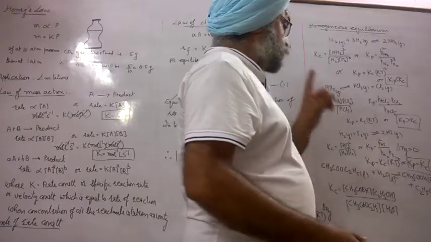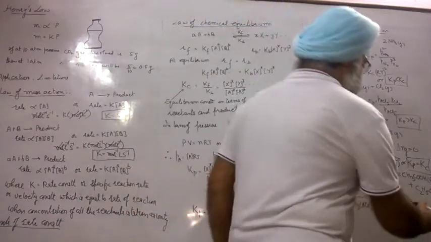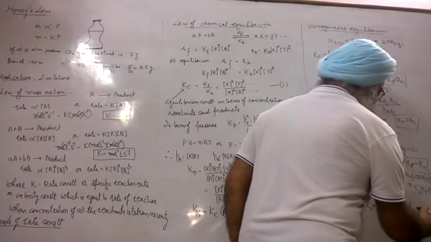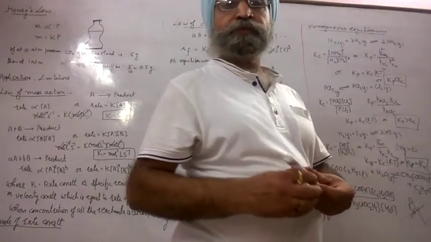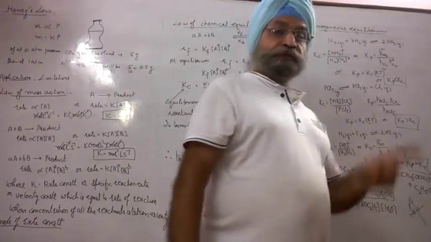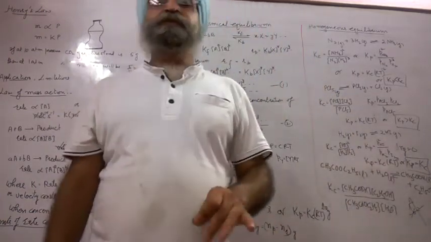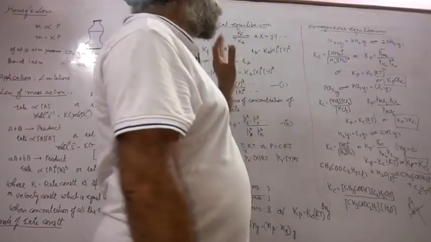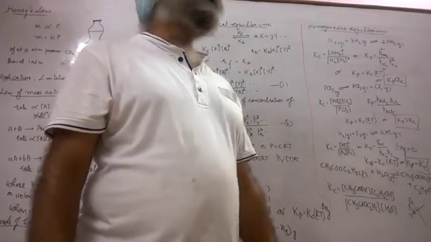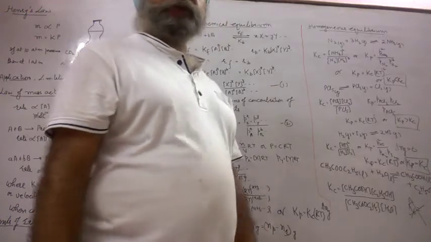But in this case, you cannot write down Kp. Kp expression is not accepted because all are liquid. Partial pressures are an observable property only in case of a gaseous system, not in case of solid or liquid.